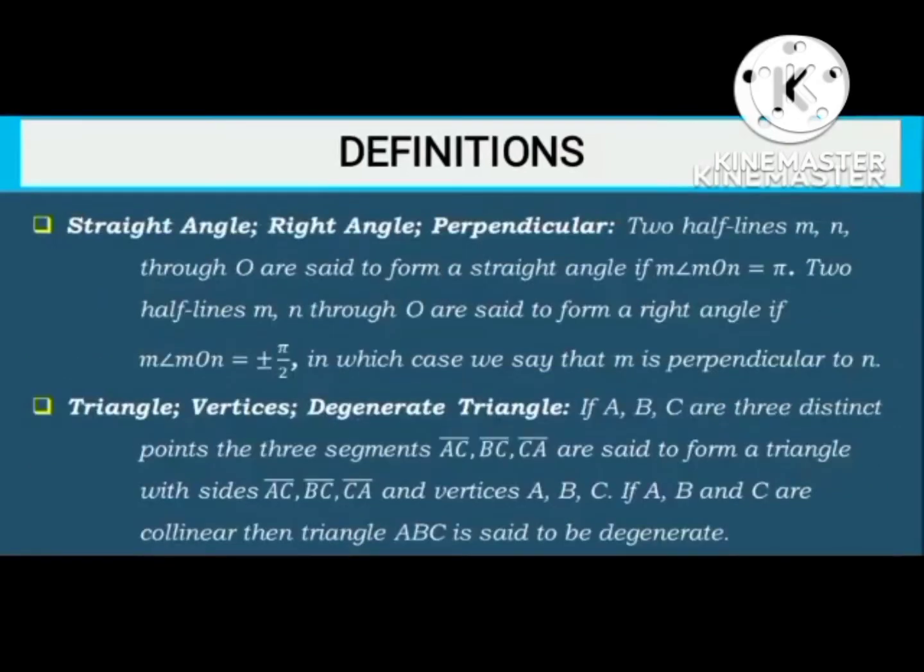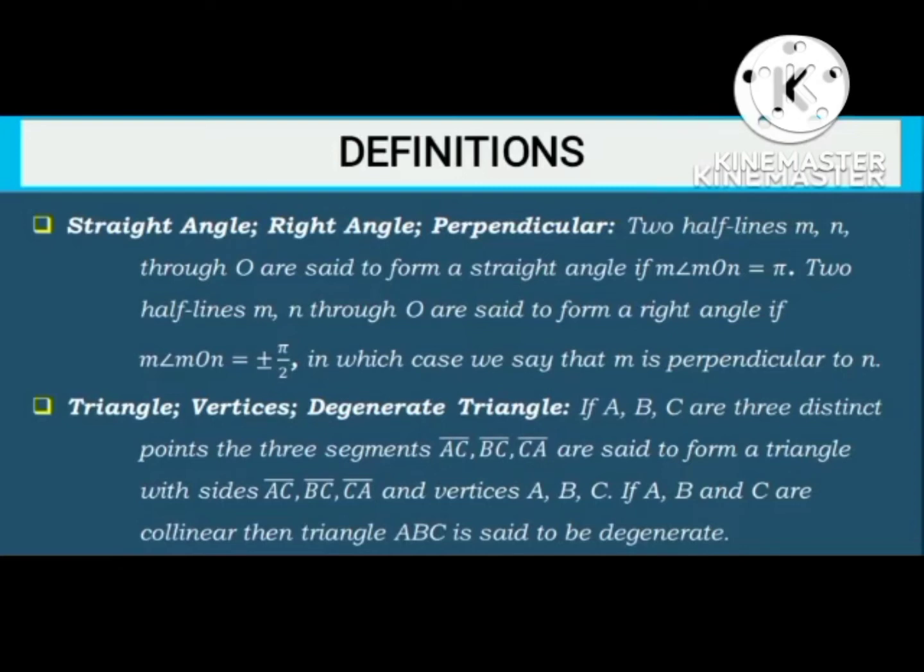Straight angle and right angle. Two half-lines M and N through O are said to form a straight angle if the measure of MON is equal to pi.